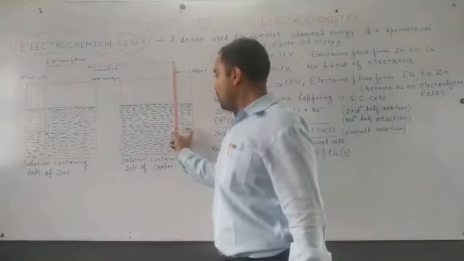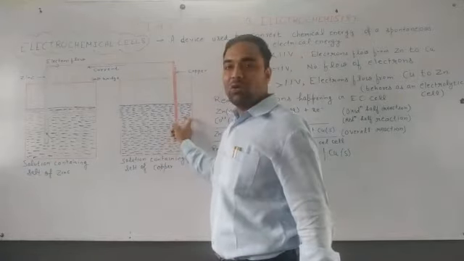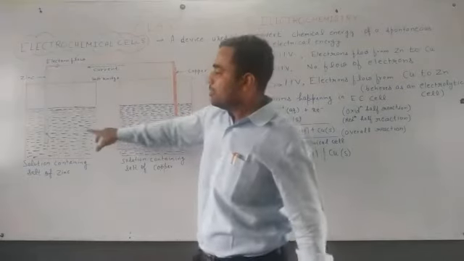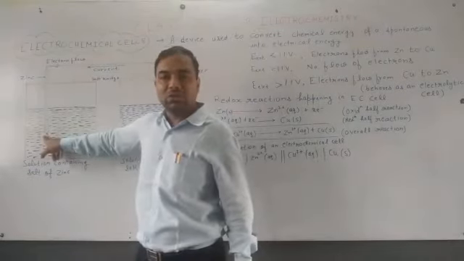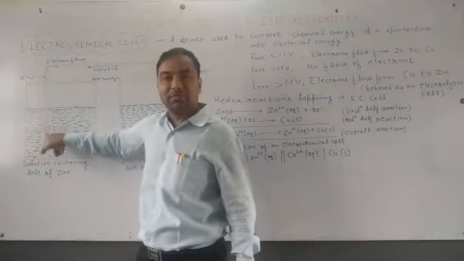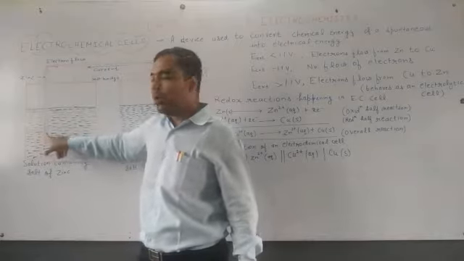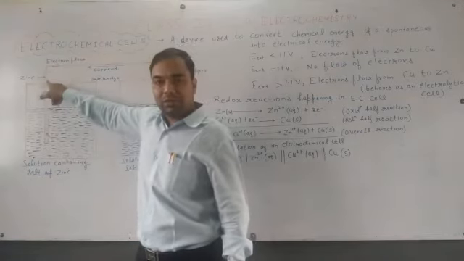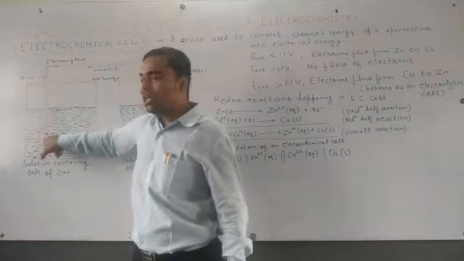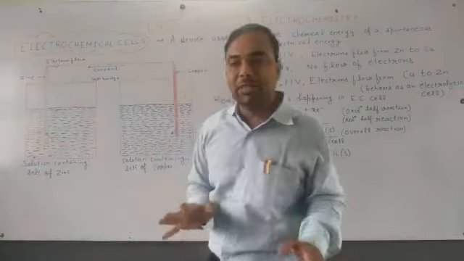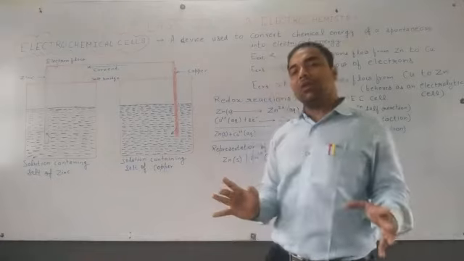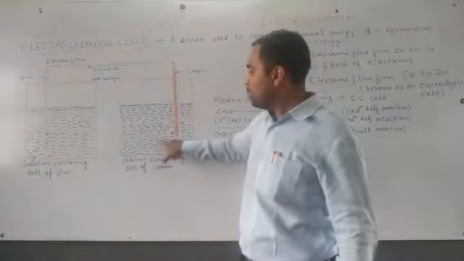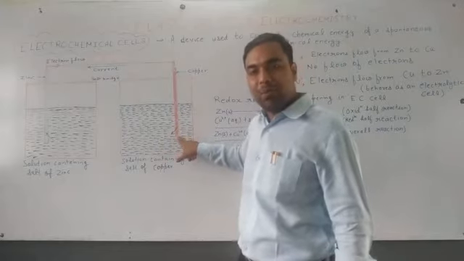So copper will get deposited at this electrode. Copper metal as solid will get deposited at this electrode, whereas zinc, which is releasing electrons, will become thin. This electrode will become thin because Zn is going to be converted into Zn2+ ions and electrons are released from here. So the zinc anode will become thin, whereas the copper electrode, which is our copper cathode, will become thicker due to the deposition of the copper.